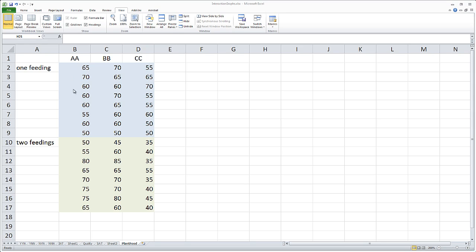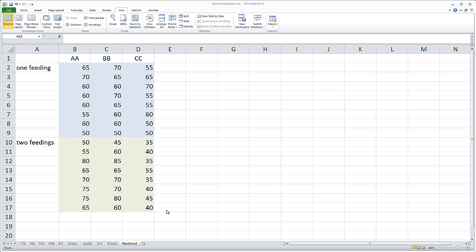So 65, 70, 60, 60, 60, 55, 60, and 55. Then we do the same thing for one feeding in plant food BB. Those 8 plants. Then the same thing for one feeding in food CC. Those 8. Then we start a new section. Then we have 2 feedings. And then right next to it, we start the next set of measurements. So 2 feedings in plant food AA is 50, 55, 80, and so forth. Those 8 plants, 2 feedings in BB, those 8 plants, and then 2 feedings in CC, those 8 plants.